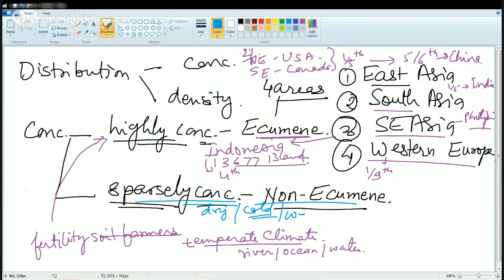Or it is highly wet, with very high precipitation, like huge regions of Southeast Asia. Either it is highland, an inaccessible region, or the soil is not fertile, so you have infertile soils as another reason, and remoteness. It's not easily accessible from other regions. So these are some of the reasons why any area is sparsely concentrated.